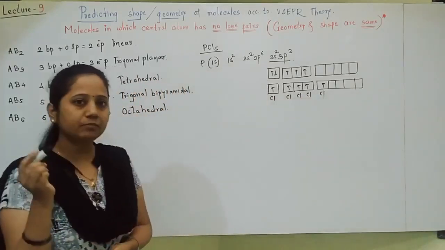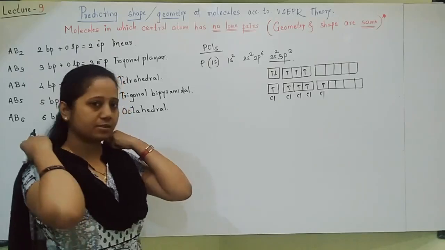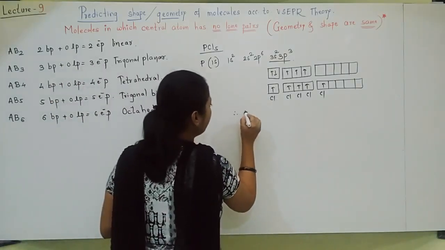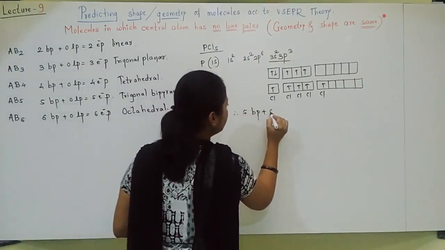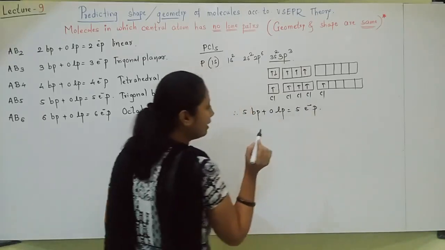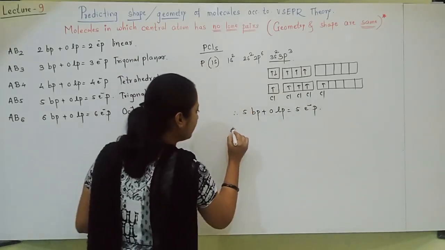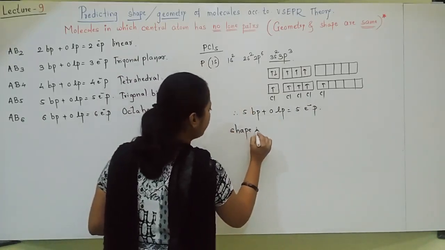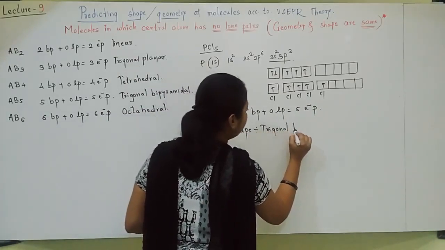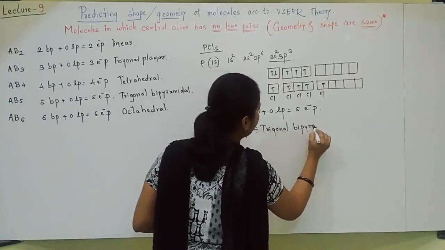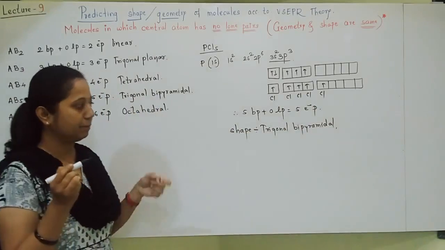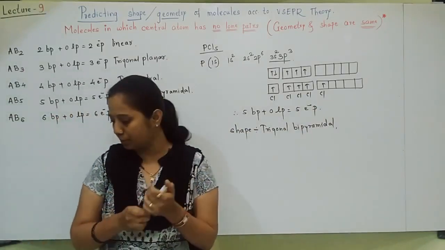Okay, 5 unpaired electrons, and that's why 5 chlorines are combining. So here you can see 5 bond pairs plus 0 lone pair, a total of 5 electron pairs. And whenever 5 electron pairs will be there, students, you should guess the shape as trigonal bipyramidal. Yesterday I already showed you the trigonal bipyramidal shape. How is the trigonal bipyramidal shape, students?